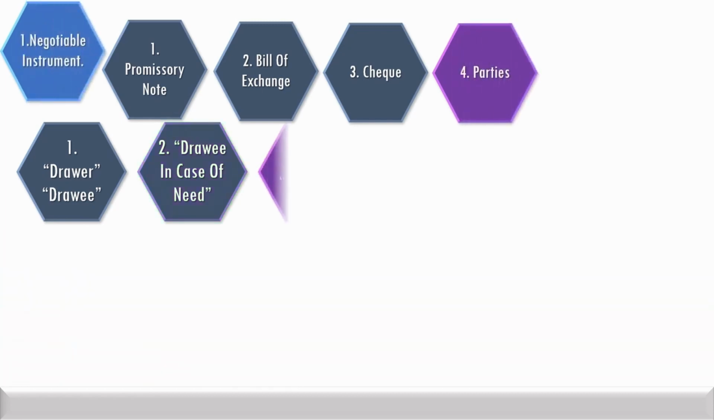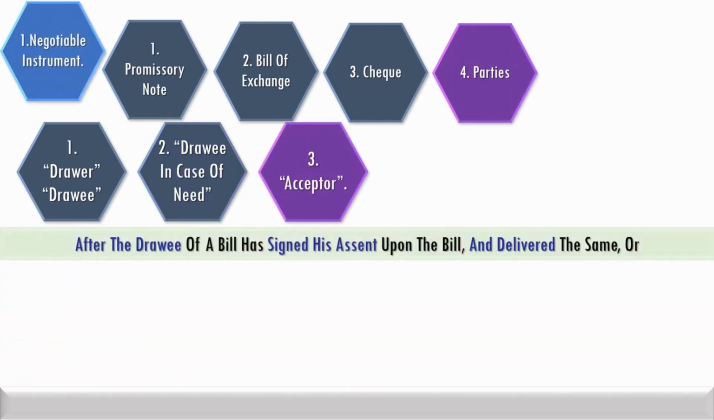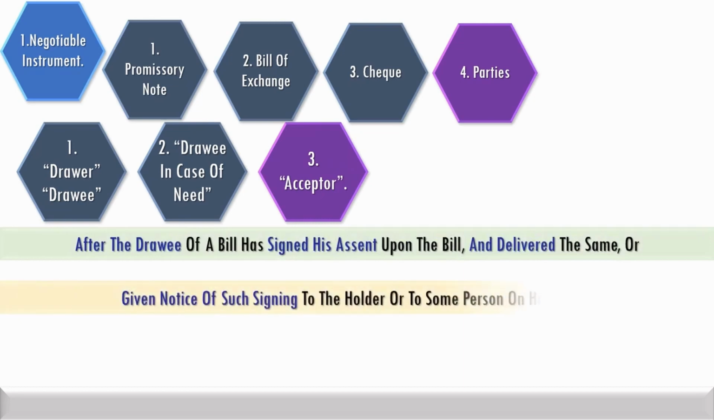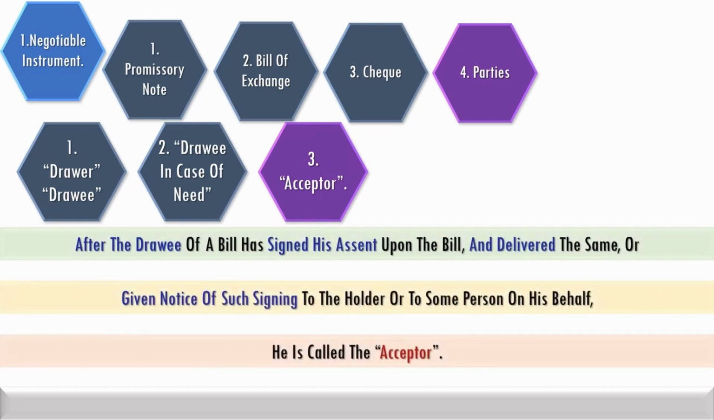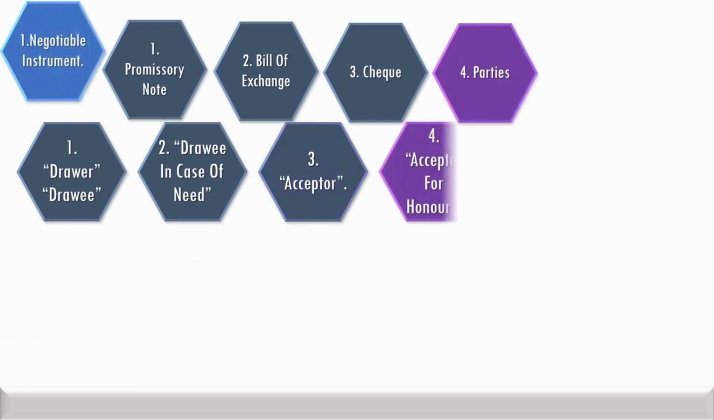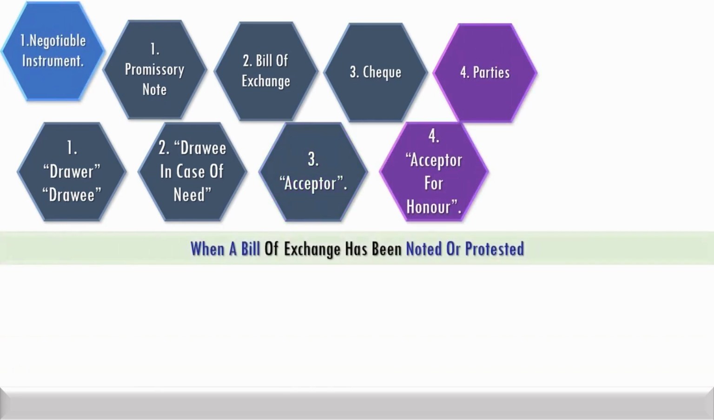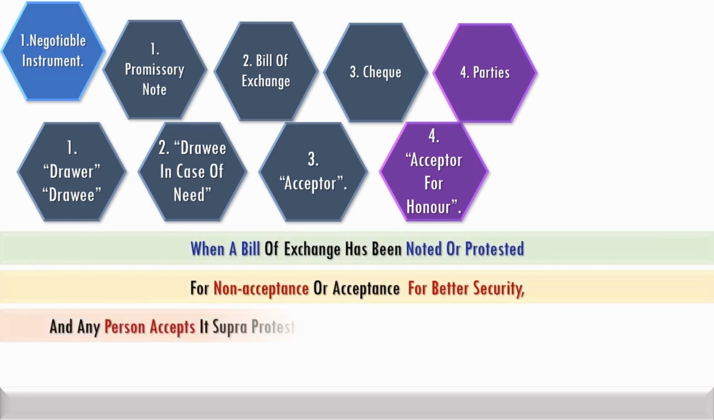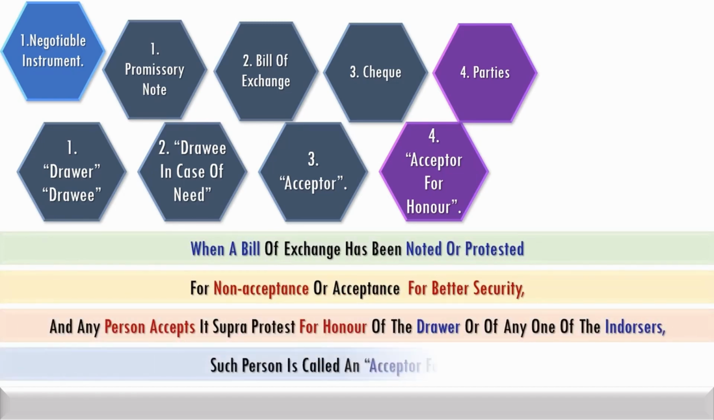The drawee of a bill becomes an acceptor when he signs his assent and delivers the document to the holder or to some other person on his behalf. A person who accepts a bill after noting or protesting for the honor of drawer or any one of the endorsers is called acceptor for honor.